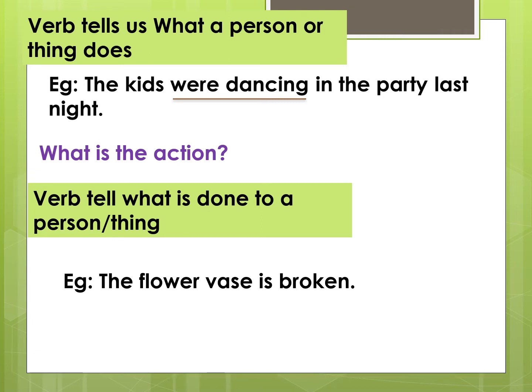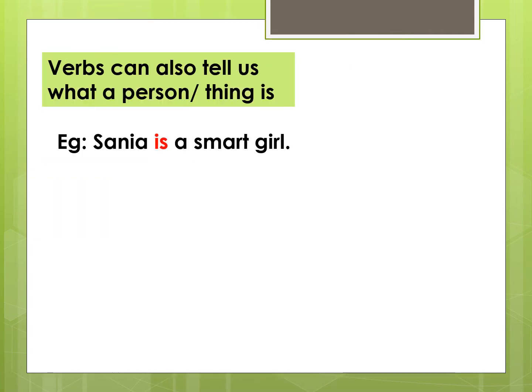A verb can also tell what is done to a person or a thing. Look at this example. The flower vase is broken. Here it is not telling what the flower vase is doing, but it tells what is done to the flower vase. So verbs can also tell us what a person or a thing is.